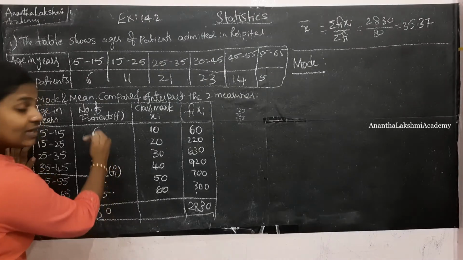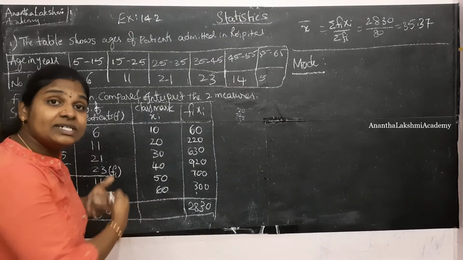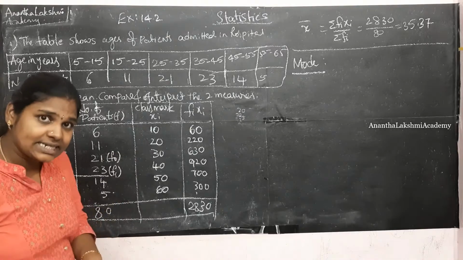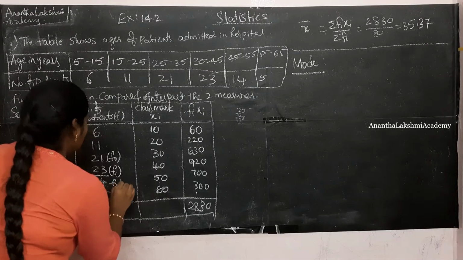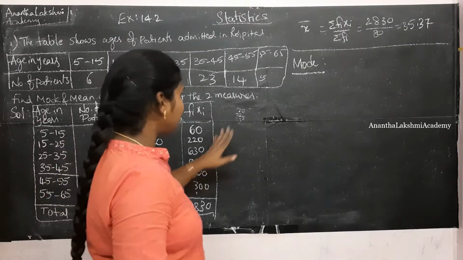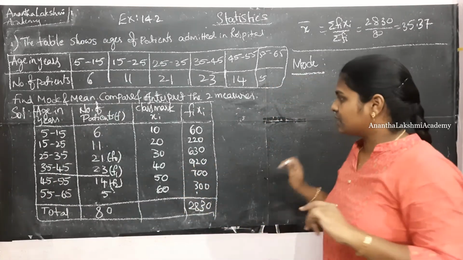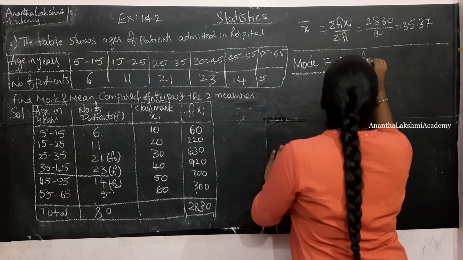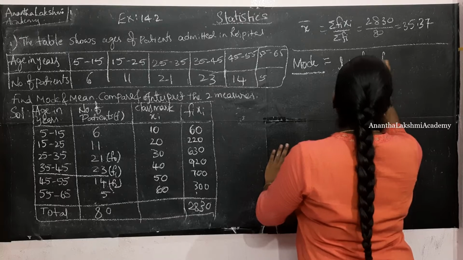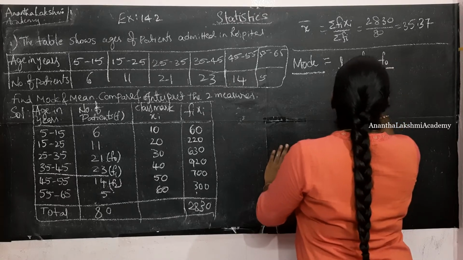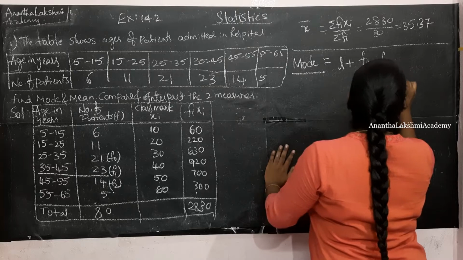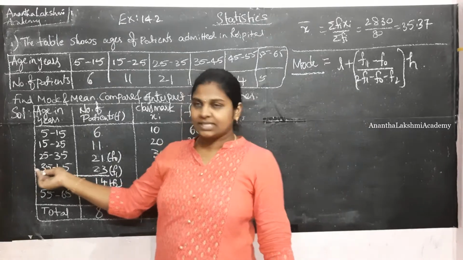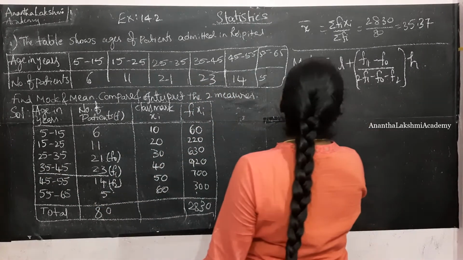Then the frequency of the class which is preceding the modal class is denoted with F0, and the frequency which is succeeding the modal class is denoted with F2. And H, the class interval size, is 10. So the mode is equal to L plus (F1 minus F0) by (2F1 minus F0 minus F2) into H. What is the modal class lower boundary? It is 35, isn't it?